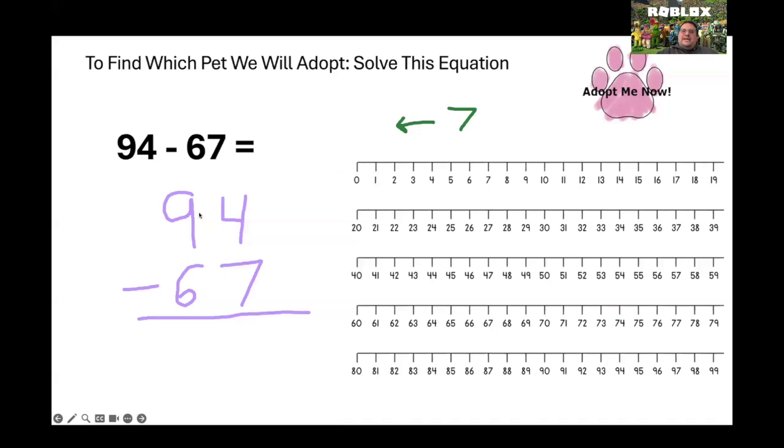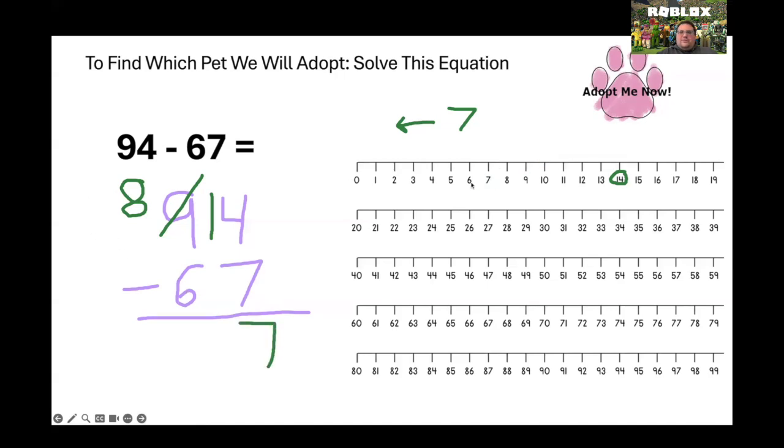So the 4 goes to its neighbor, the 9, and says, excuse me, 9, can I borrow a number? And the 9 says, of course you may. We cross out that 9, it becomes an 8. And we take that number that we took away, and we put it right here in front of that 4. And now we have 14 minus 7. So now instead of starting at 4, we start at 14. And now we can jump back 7. 1, 2, 3, 4, 5, 6, 7. And I land on 7.